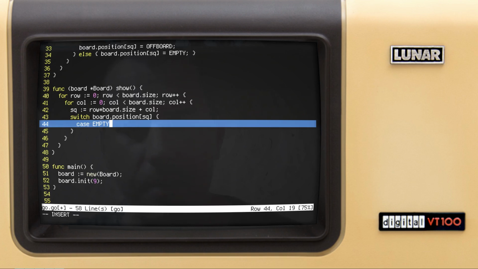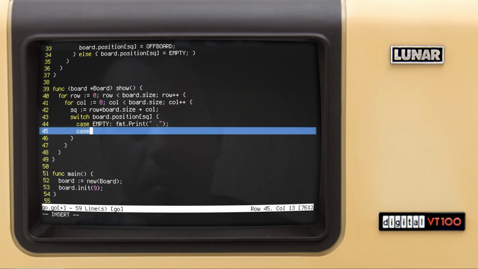So it's case empty, we just do fmt.Print, and we print just the period here. Okay, then we don't need to use break in Golang after the case statement, so it would break automatically. So if we encounter a black stone, then we want to say fmt